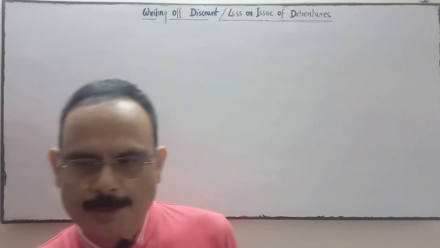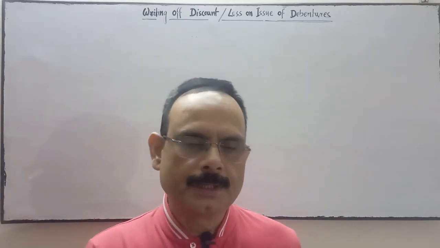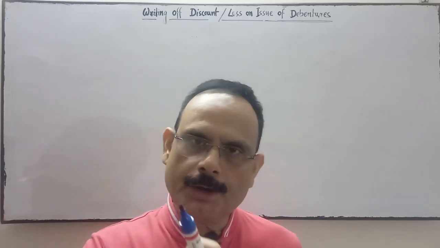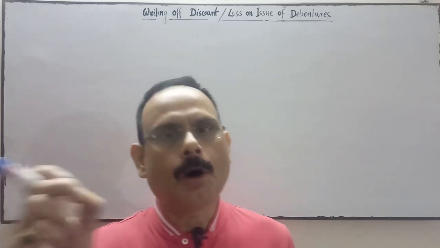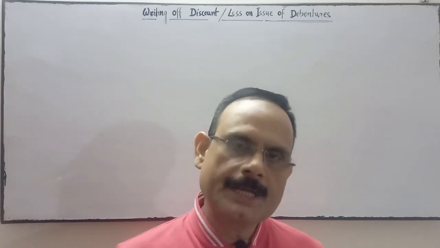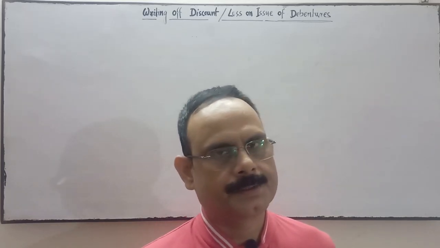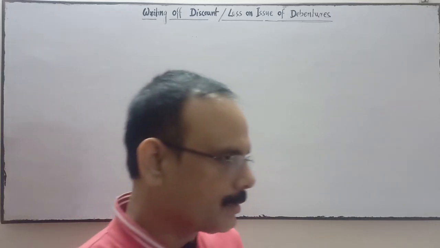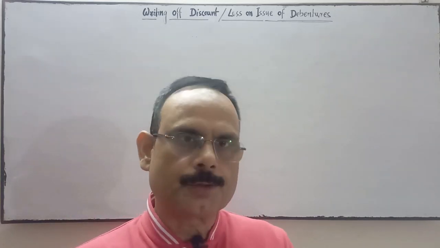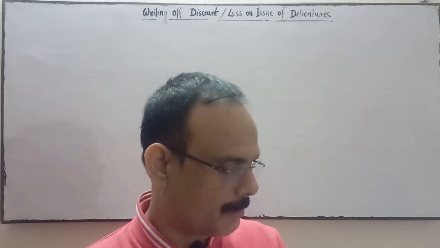This loss on issue of debenture or discount on issue of debenture is written off either from the statement of PL or securities premium reserve or from the general reserve, as per the decision taken by the board of directors. Okay, so the question is based on this, note down the question, go through this question and then see how this problem is going to be solved.